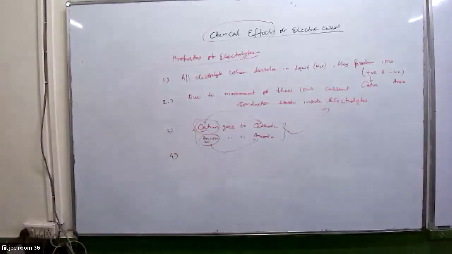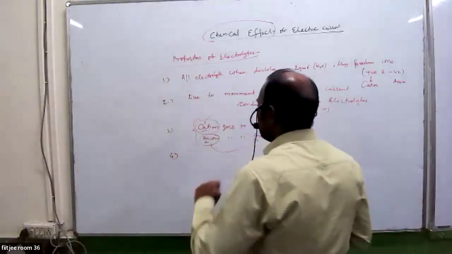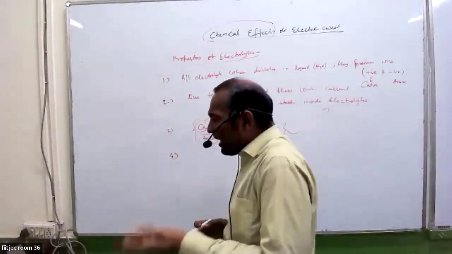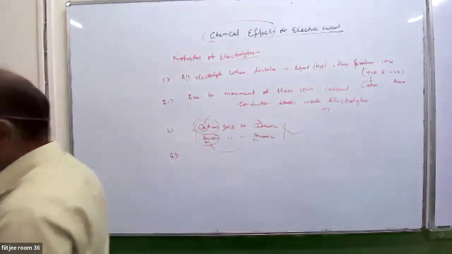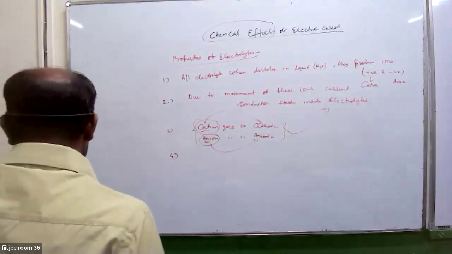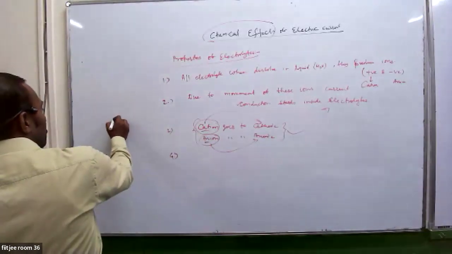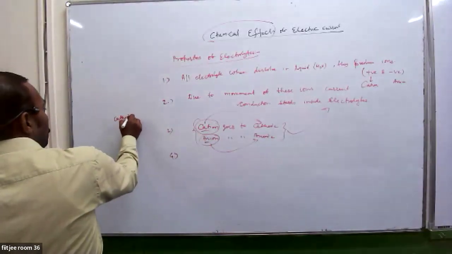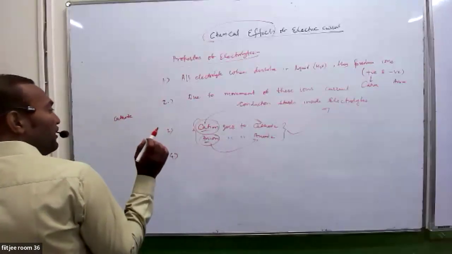Actually, cations, when they go to the cathode, what phenomena happens here? Attraction of charges? No, I'm talking about oxidation and reduction. See, when a cation goes to the cathode, there is loss and gain of electrons. Very good.